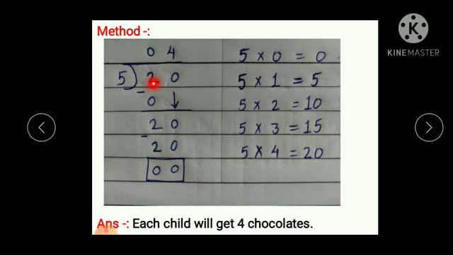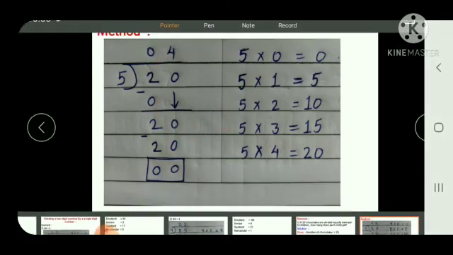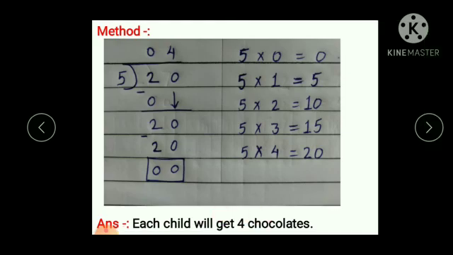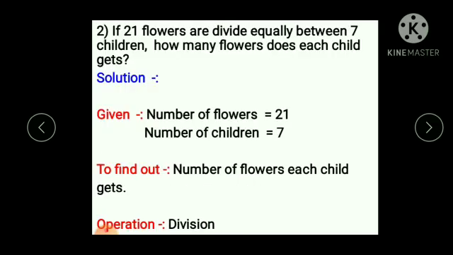Here first we divide 2 by 5. 2 is smaller than 5. So, 5 zeros are 0. When we multiply any number by 0, the answer is 0. 2 minus 0, 2. Now, take this 0, we get 20. So, 5 4s are 20. 20 minus 20, 0. Each child will get 4 chocolates. Likewise, you can solve the problems.